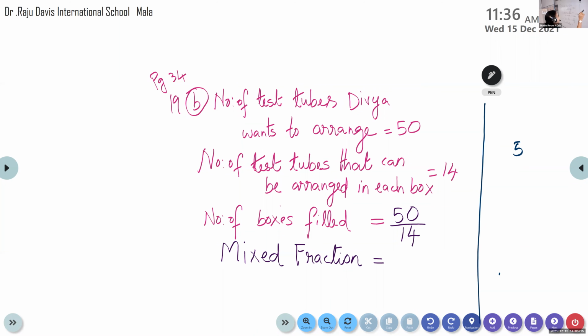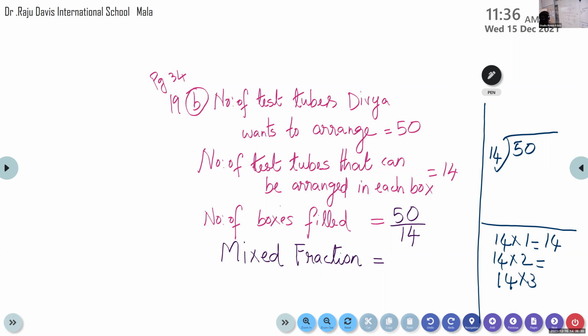So 50 divided by 14. Fourteen times 1 is 14. What is 14 times 2, children? 28. 14 times 3? 42.